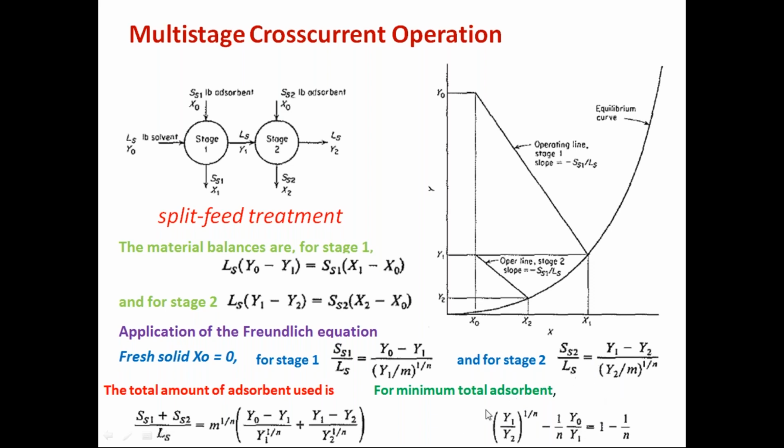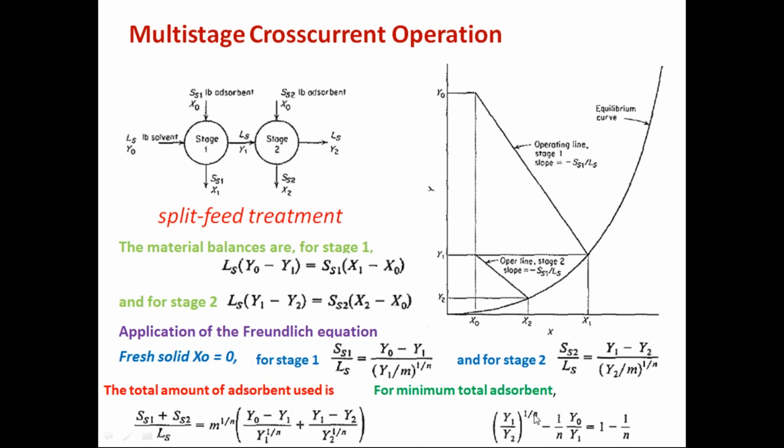And if you carefully observe this equation, here the intermediate concentration can be calculated by using the initial value y0, the final value y2, and also the n value, that is the Freundlich exponential constant. But the m value doesn't have any effect on the minimum total adsorbent requirement. Only n and the concentrations matter. So the intermediate concentration can be calculated by using this one.